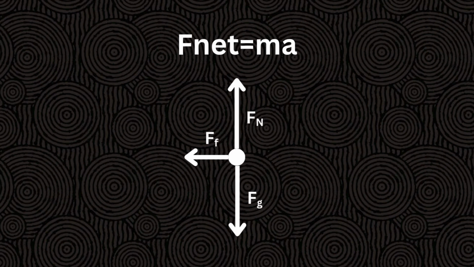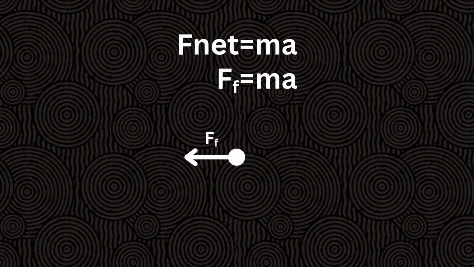Before we can start collecting data, we need to figure out how the heck we're going to find the coefficient of friction. The easiest way to do so would be to use Newton's second law, or F net equals ma. Let's draw a free body diagram of Link to find the F net. Because the normal and gravitational forces cancel, F net is equal to the force of friction, which is equal to the normal force multiplied by the coefficient of friction.